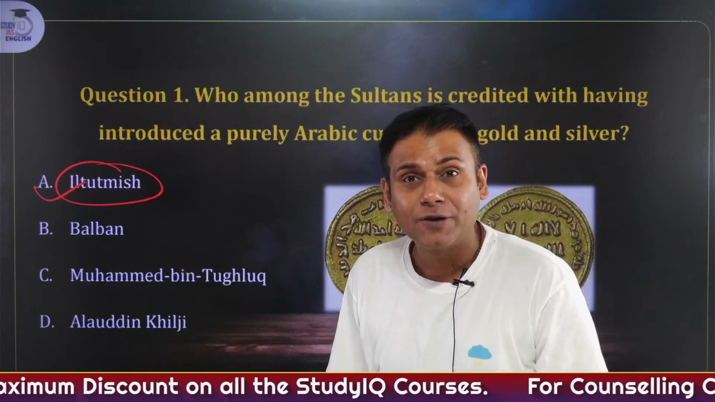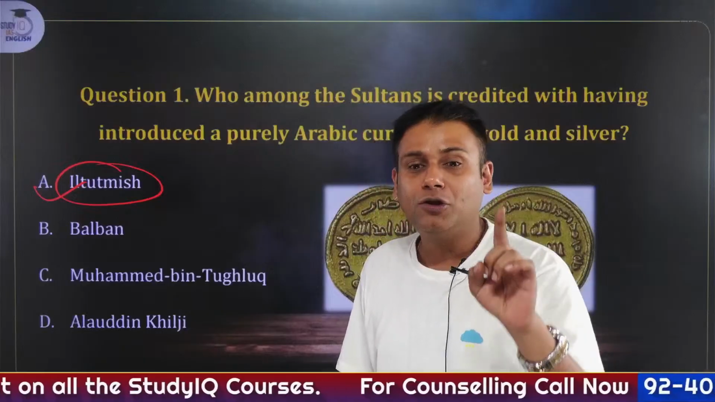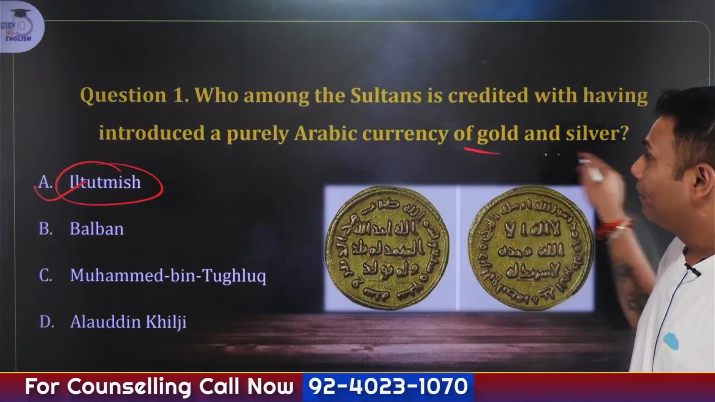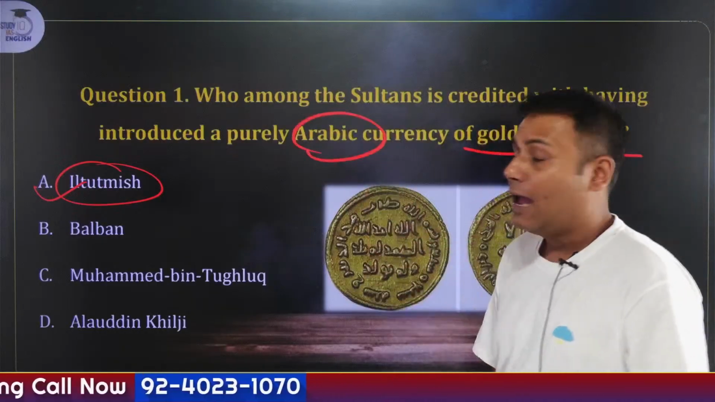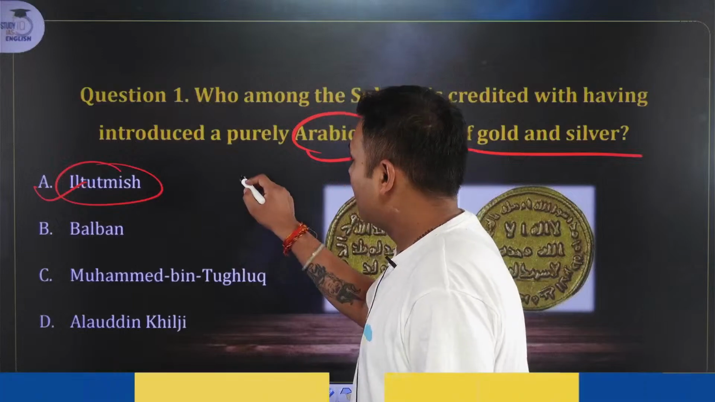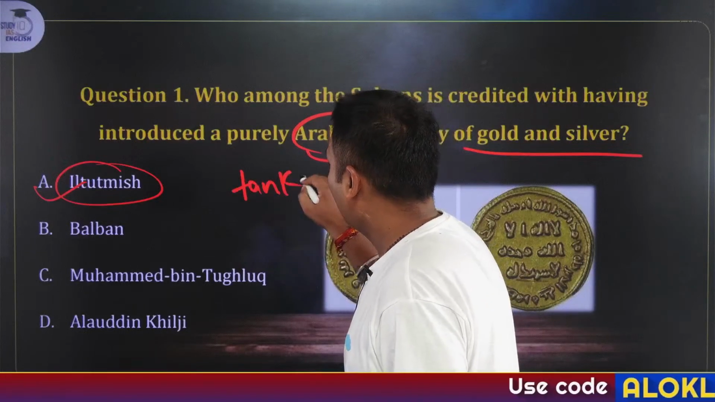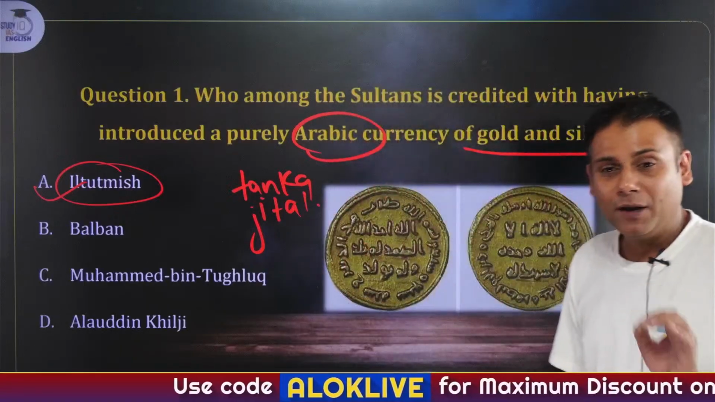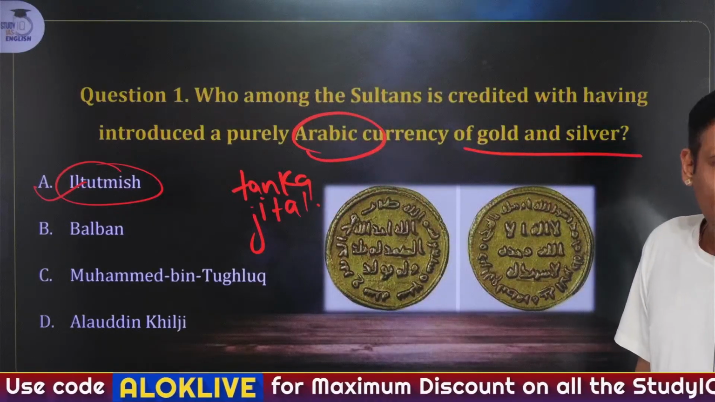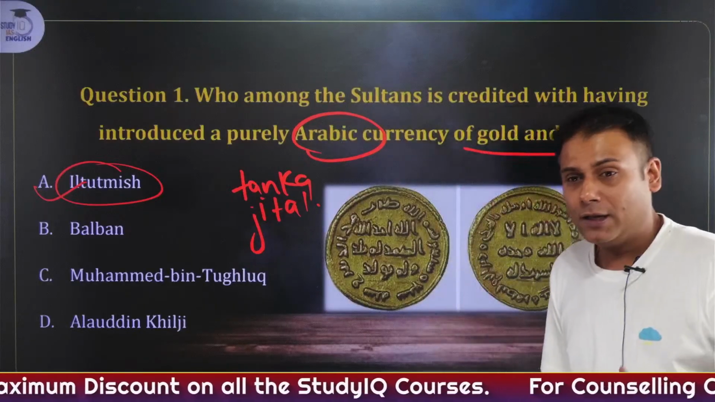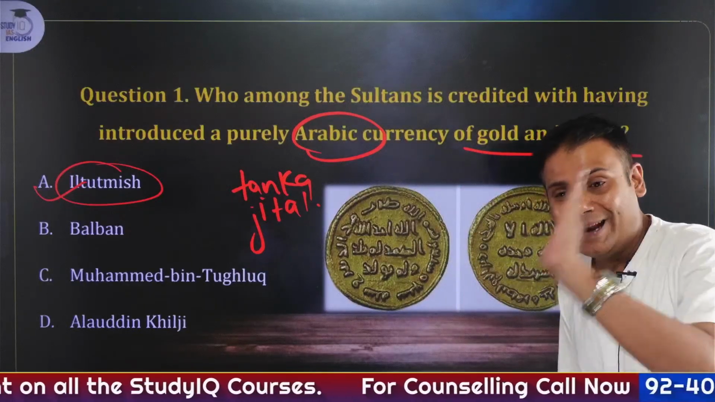Shamsuddin Iltutmish. So Shamsuddin Iltutmish introduced purely coins of gold and silver. These were Arabic currency and they were called as what? Yes, any idea? Silver tanka and copper jital. So please remember this. The token currency was introduced by whom? It was introduced by Iltutmish. Okay, moving on to the next question.